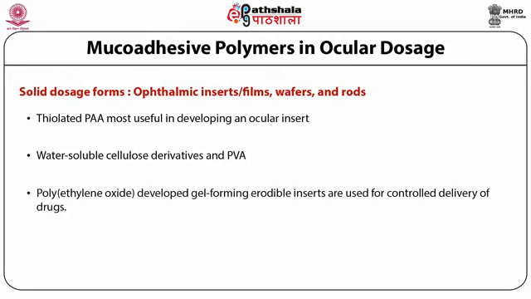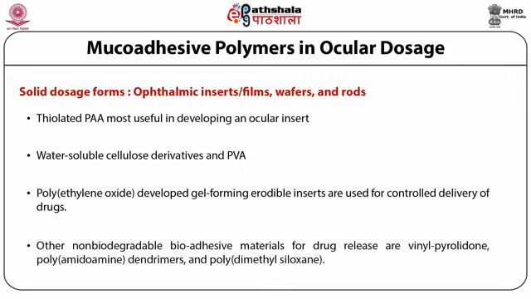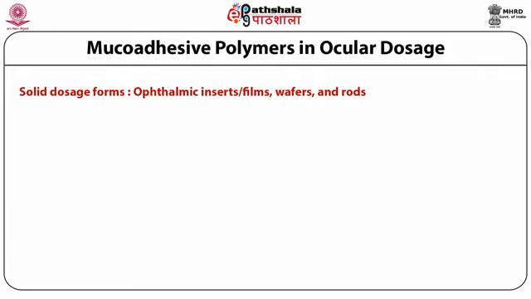Polyethylene oxide developed gel-forming erodible inserts are used for the controlled delivery of drugs. Other non-biodegradable bioadhesive materials for drug release are vinyl pyrrolidone, polyamidoamine dendrimers, and polydimethylsiloxane.